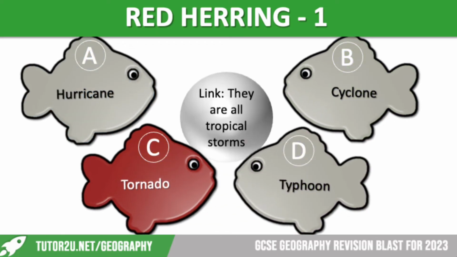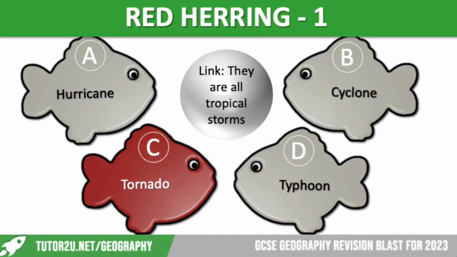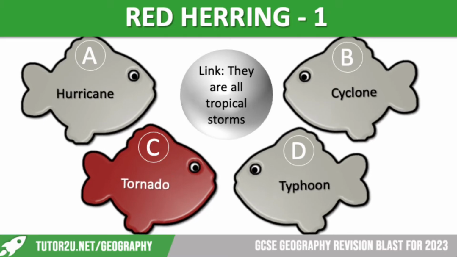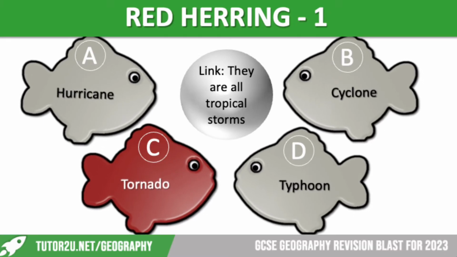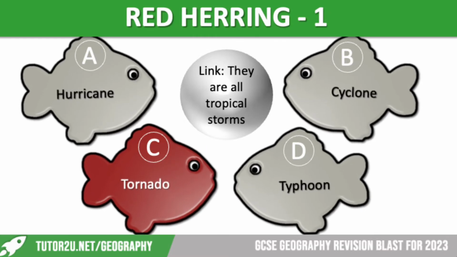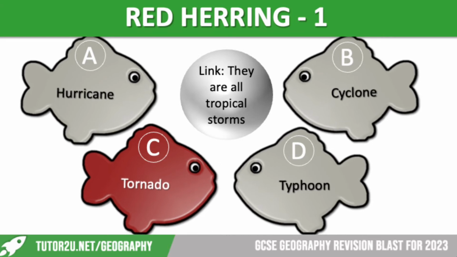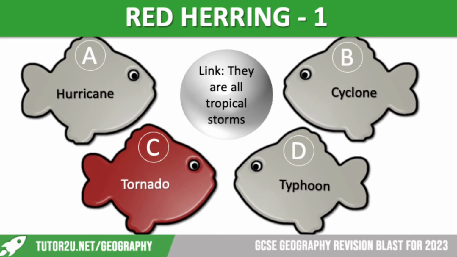It is tornadoes. The others are all tropical storms. Now, hurricanes, cyclones and typhoons are the same thing. They just have a different name depending on where they occur. Hurricanes occur in the Atlantic Ocean, we see cyclones mainly in the Indian Ocean, and typhoons mainly in the Pacific Ocean.